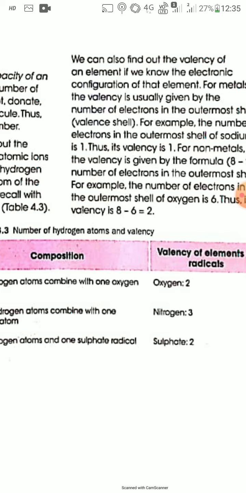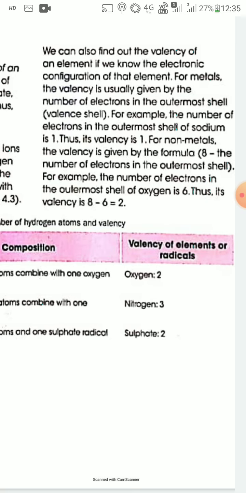We can also find out the valency of an element if we know the electronic configuration of that element. For example, for metals, the valency is usually given by the number of electrons in the outermost shell, the valence shell.